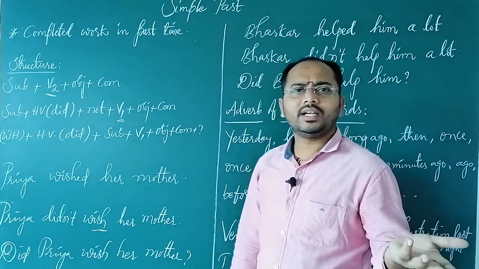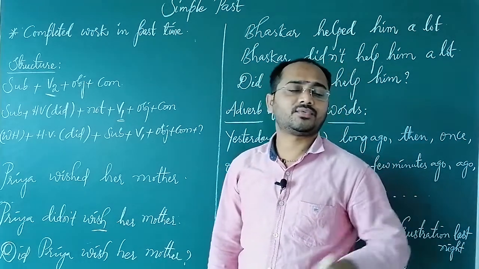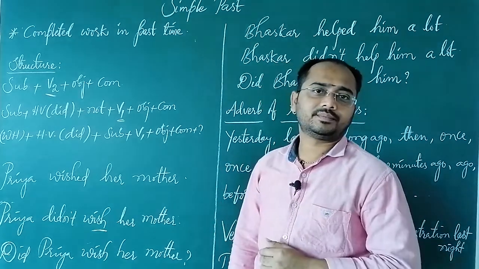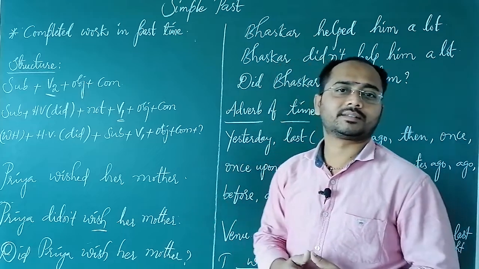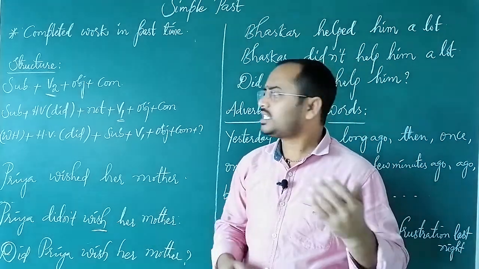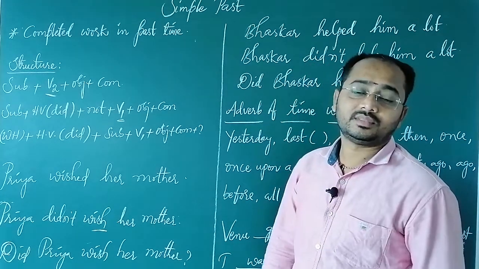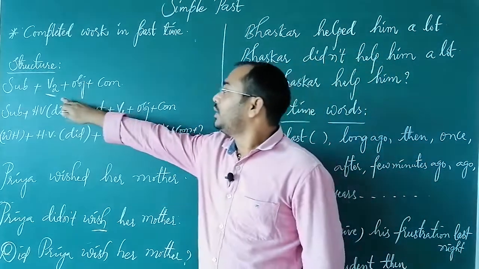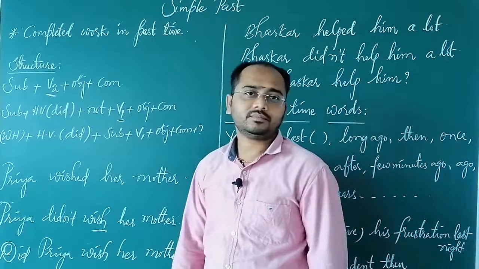Why? Because V2 indicates past form, completed action. Like, I went to school. I explained the grammar topic. I ate lunch. In such a way, V2 means completed action. That's the reason we use the verb in second form in simple past tense.